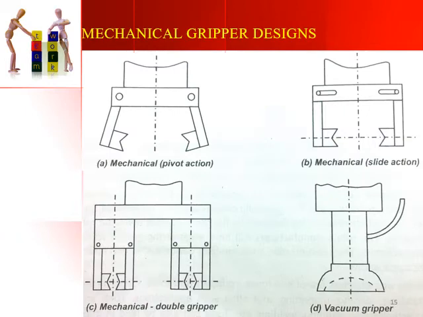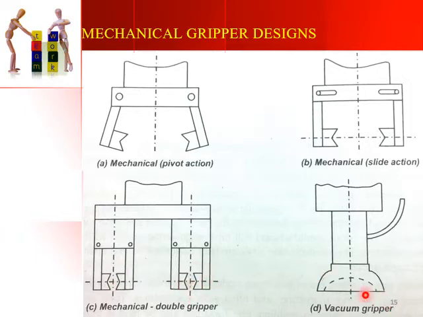If you look at the mechanical gripper designs, these are the different types of designs available. We have the mechanical pivot action type of gripper, wherein the two arms of the gripper come towards each other and grip the object in between. Similarly, a sliding action gripper is also available, wherein we have slots, and the gripper arms slide in these slots, come together and grip the object kept between them. Then we have a mechanical double gripper, wherein we have two grippers attached to the same arm, and we can handle two objects at the same time.